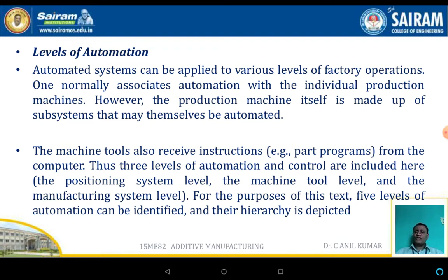The machine tools also receive instructions from the computer. Even these should be automated. For the purpose of the levels of automation, it has been classified into five different levels based on their hierarchies. The first one is the device level, the second one is the machine level, the third one is the system level, the fourth one is the plant level, and the fifth one is the enterprise level.